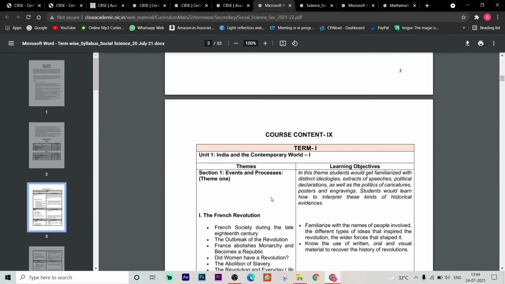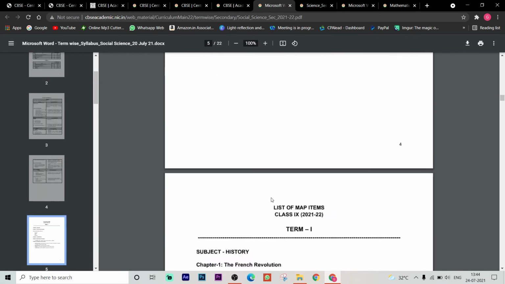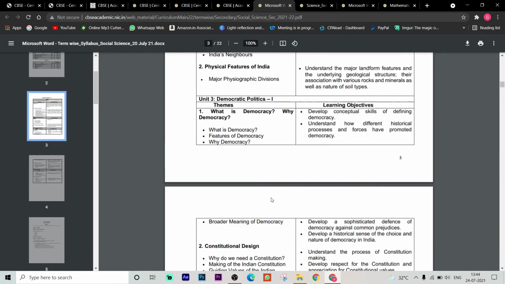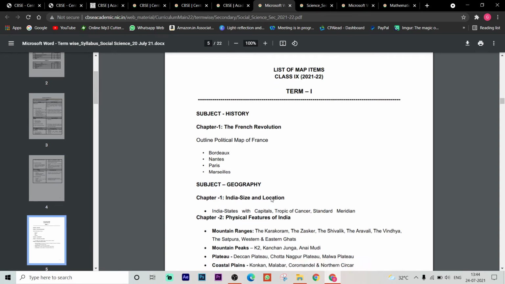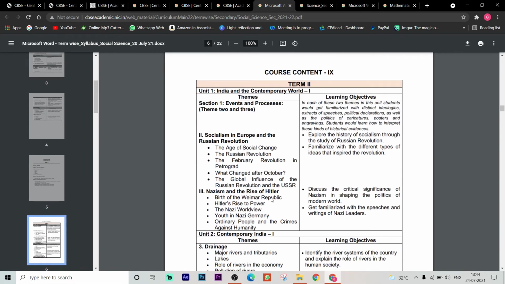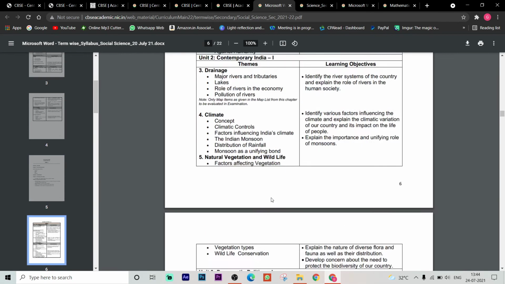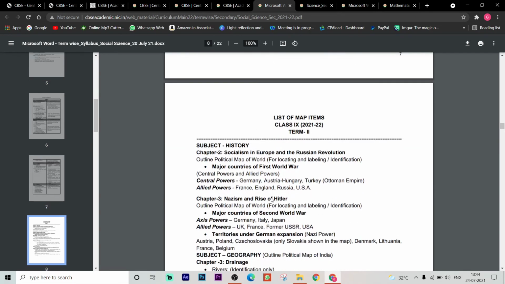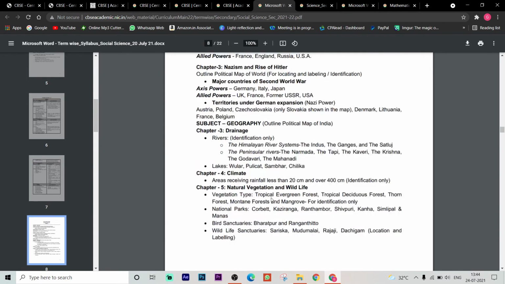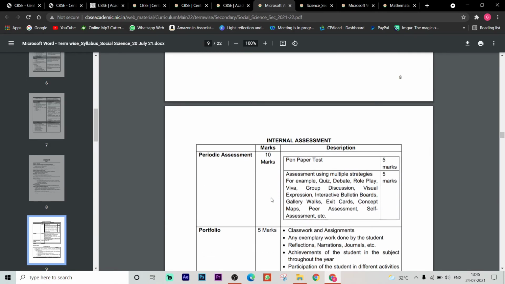So here in the ninth class topics these are. So you can just slowly check. So here it is. These are the term 1 for ninth class. Term 2 for ninth class. So list of map items. Maps are very important. You have to just practice for this.